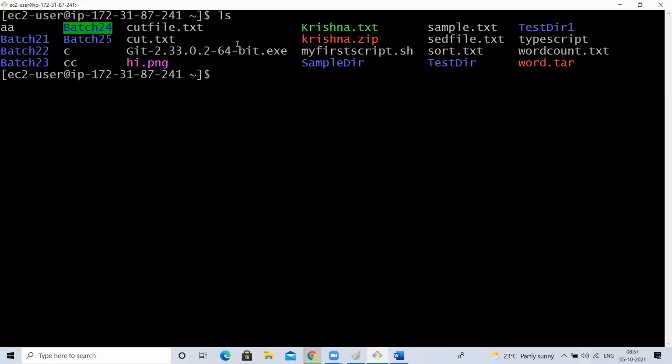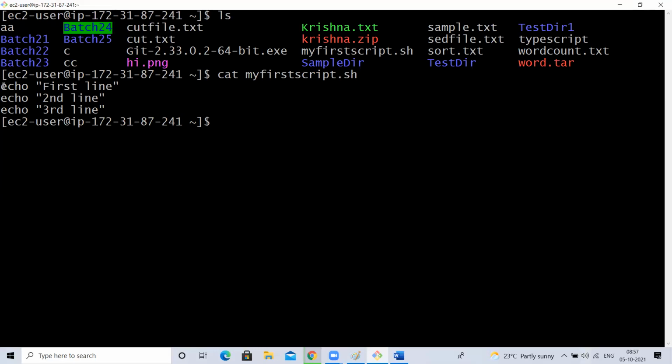So this is my file and this is my file content. I want to run this as a shell script.